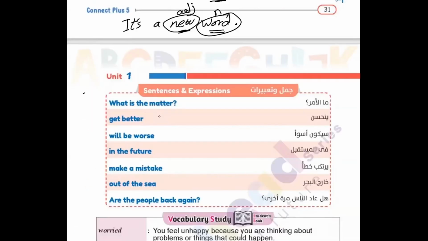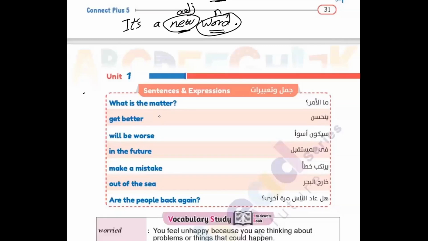Let's move now to sentences and expressions. We will read these examples of expressions. What is the matter? Get better. Will be worse. When something is bad and you expect it will be even worse, you can say "will be worse." In the future, you will speak about something that will happen after some time.